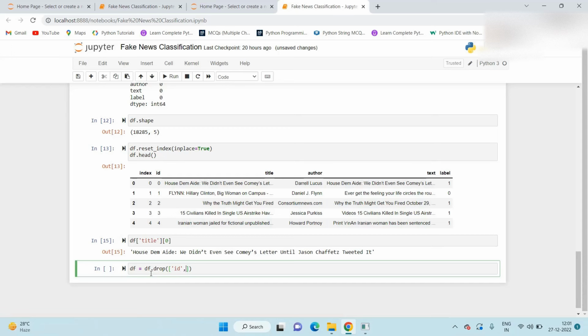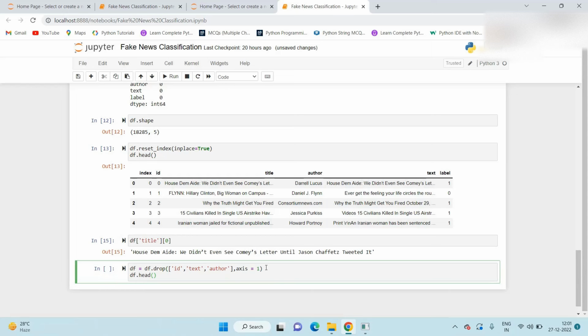First is ID, second one is text, and third one is author. And here we mention the axis. Axis 1 is nothing but columns, and axis 0 means rows.